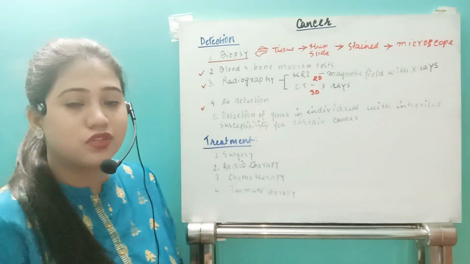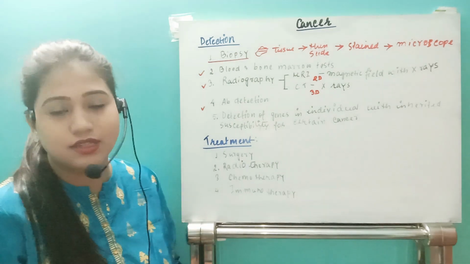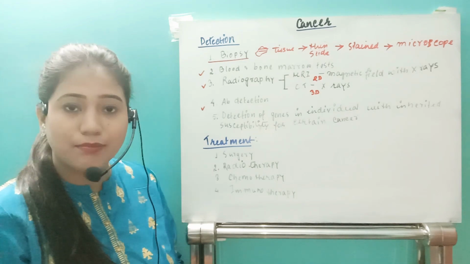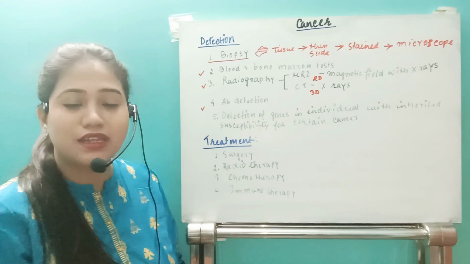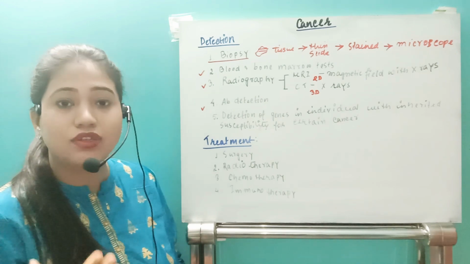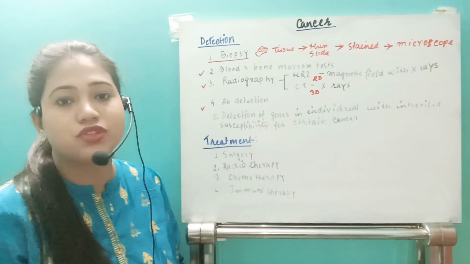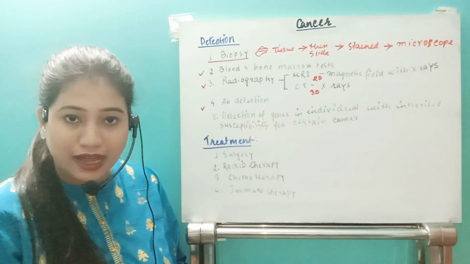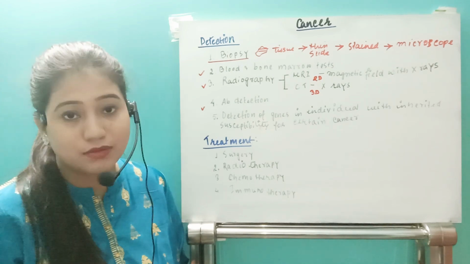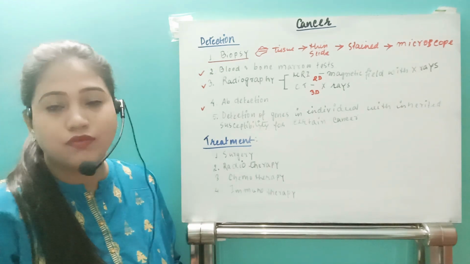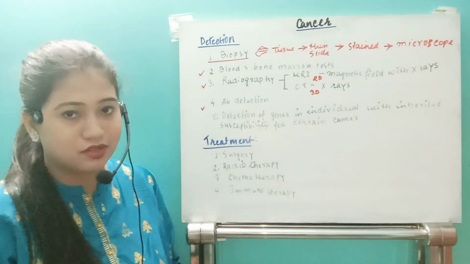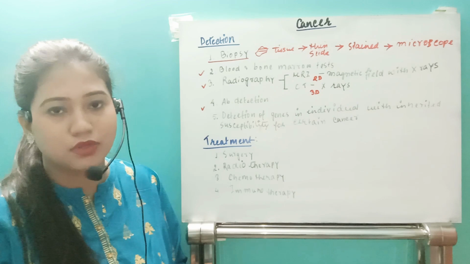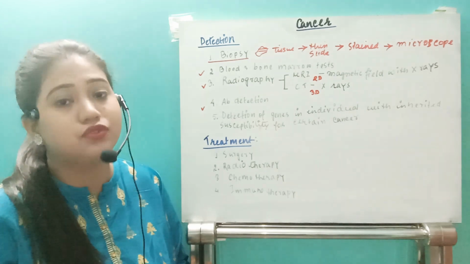That's why a very beneficial type of detection is antibody detection. See, suppose in our body we have a cancerous growth. What will happen? Our immune system can detect the presence of the cancerous growth. Maybe we cannot kill that cancerous cell, but at least our immune system, as a response, will produce antibodies. So if in the blood, in the plasma, we find antibodies against that cancerous cell, then we can be very sure that the individual has a cancerous growth. That's why he has developed the antibody. So antibody detection can be a very prominent method by which we can detect cancer.